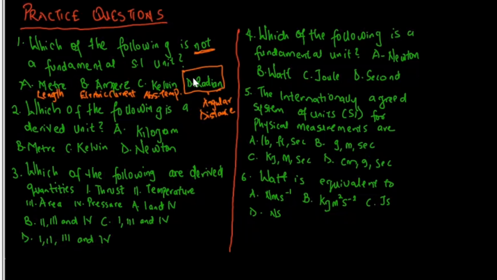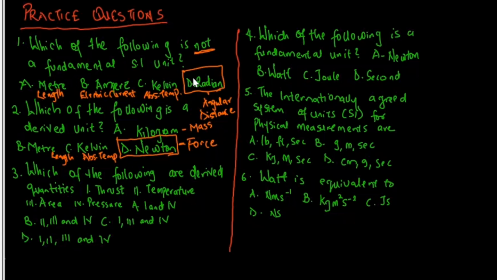Now, a close look at the second question. It says, which of the following is a derived unit? A is kilogram. Kilogram is used to measure mass, and remember that mass is a fundamental quantity. Meter is used to measure length, and length is a fundamental quantity. Also, Kelvin is to measure absolute temperature. Hence, the answer to question 2 is Newton. Newton is a derived unit used to measure force, and force happens to be one of our derived quantities.